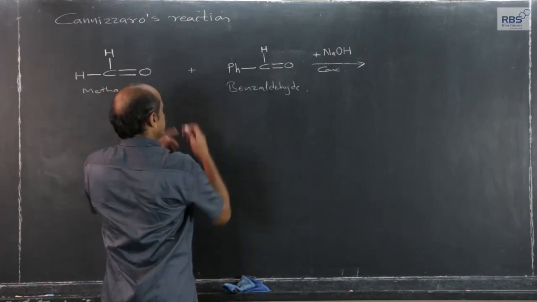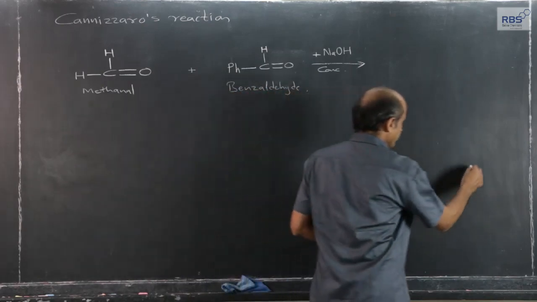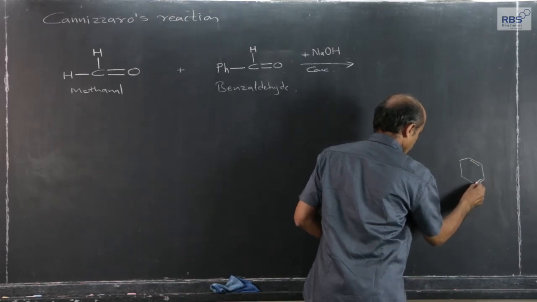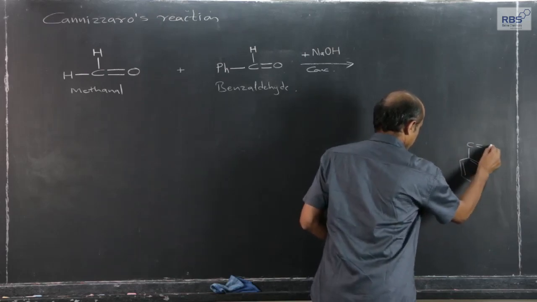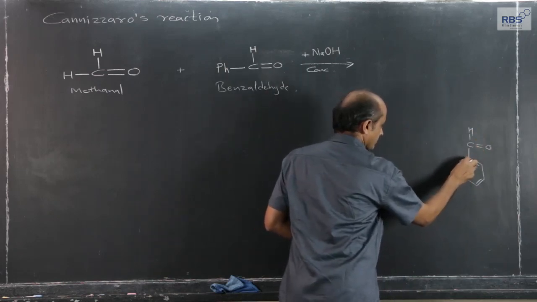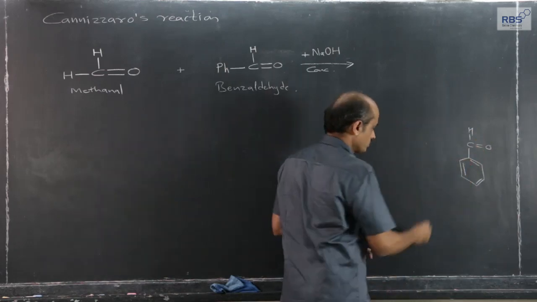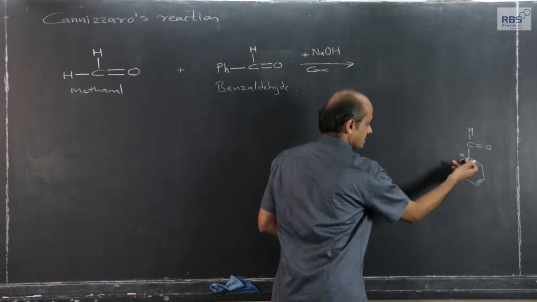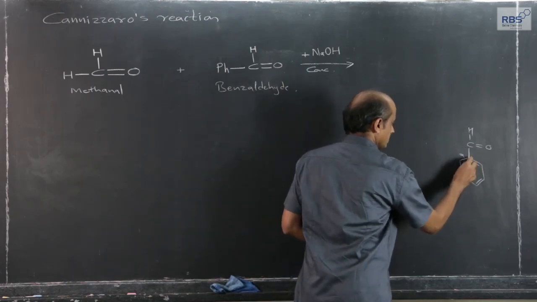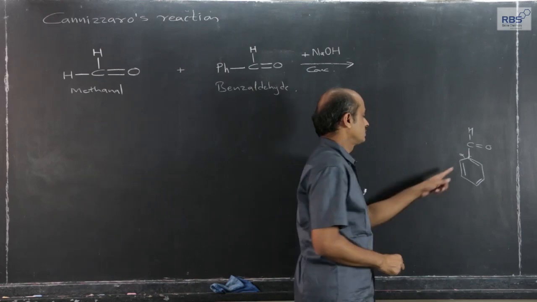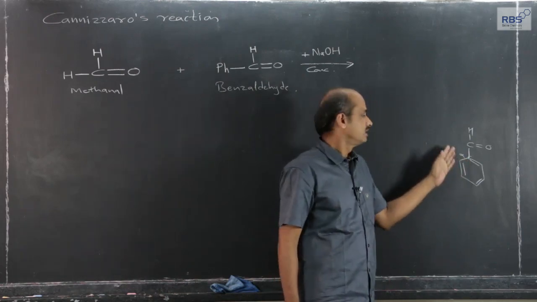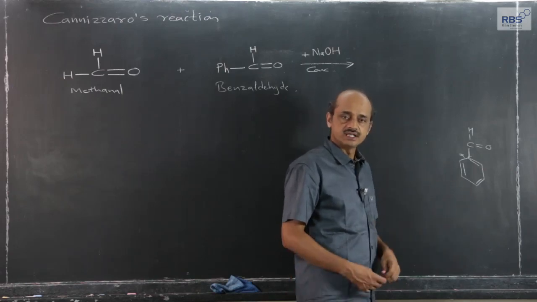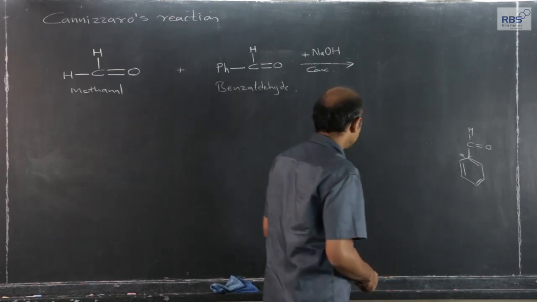Of course, the aldehyde should be such that alpha hydrogen atom should be absent. In this benzaldehyde, the carbon directly attached to the aldehydic carbon is the alpha carbon. Since in the ring 3 valencies are satisfied, double bond on this side, single on this side and one bond outside the ring, although carbon is present here, hydrogen directly attached to this alpha carbon is absent, and therefore this aldehyde, benzaldehyde, can take part in Cannizzaro reaction.